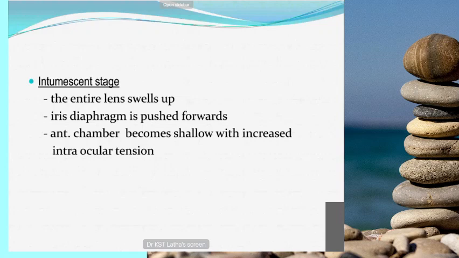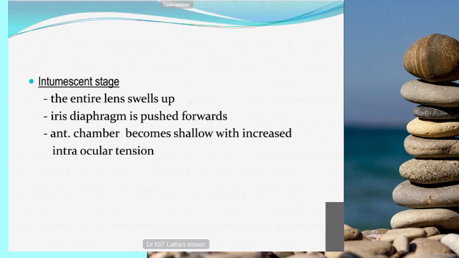The intumescent stage usually occurs in this immature stage. Here, the entire lens, anteroposteriorly, swells up because of the accumulation of fluid, so the iris will be pushed forwards. The anterior chamber is between the iris and cornea, so this anterior chamber will become shallow and the IOP, intraocular pressure, will be raised. So the patient will have pain.